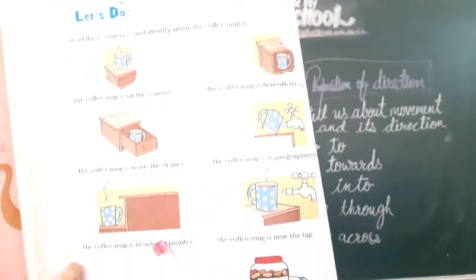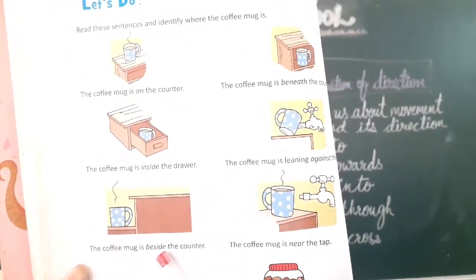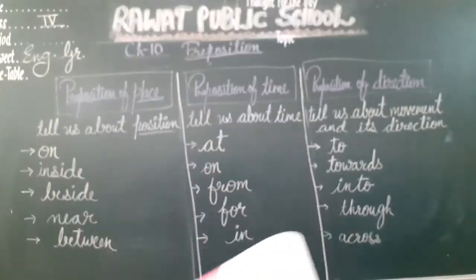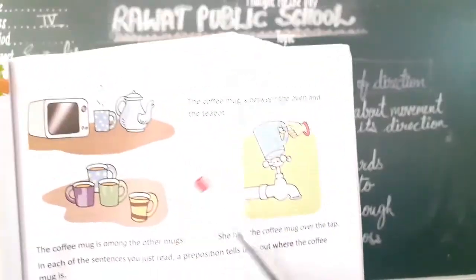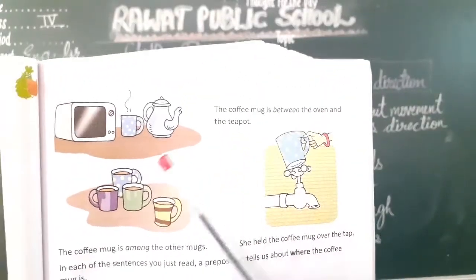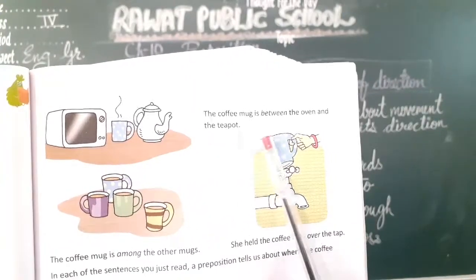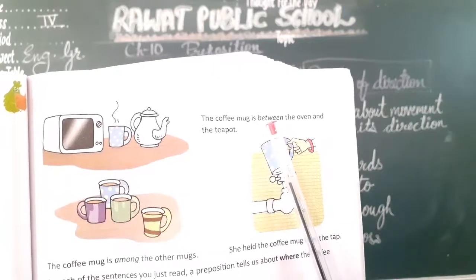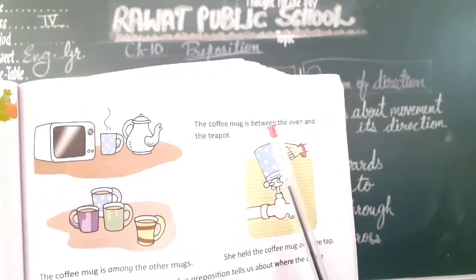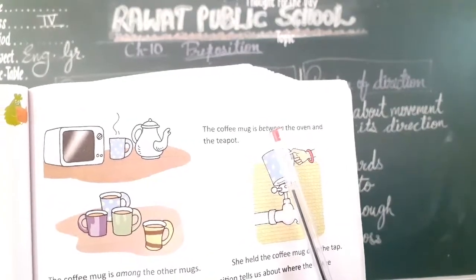More examples are here. You can see the coffee mug is beside the counter. The coffee mug is between the oven and the teapot. If the word between is not here, then how can we tell the exact place of the noun?